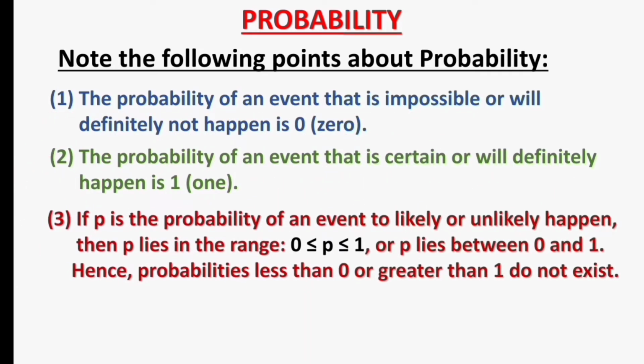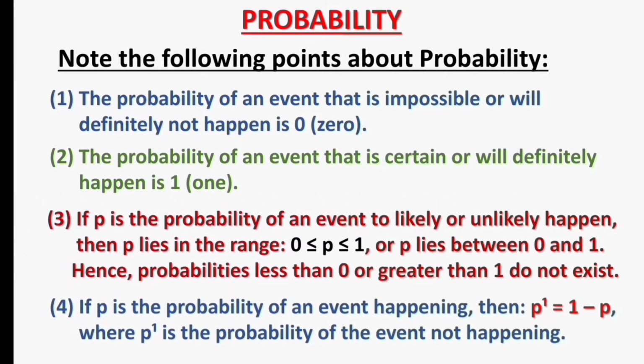Point number 3. If P is the probability of an event to likely or unlikely happen, then P lies in the range 0 is less than or equal to P is less than or equal to 1. That means P lies between 0 and 1. Hence, probabilities less than 0 or greater than 1 do not exist.